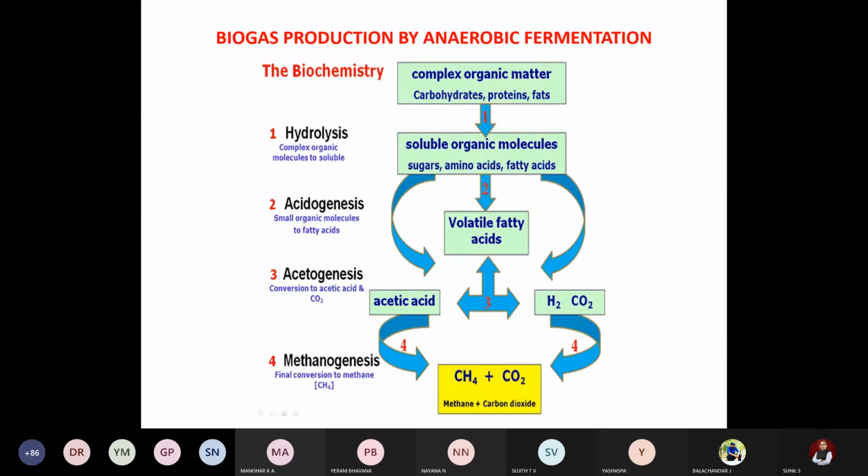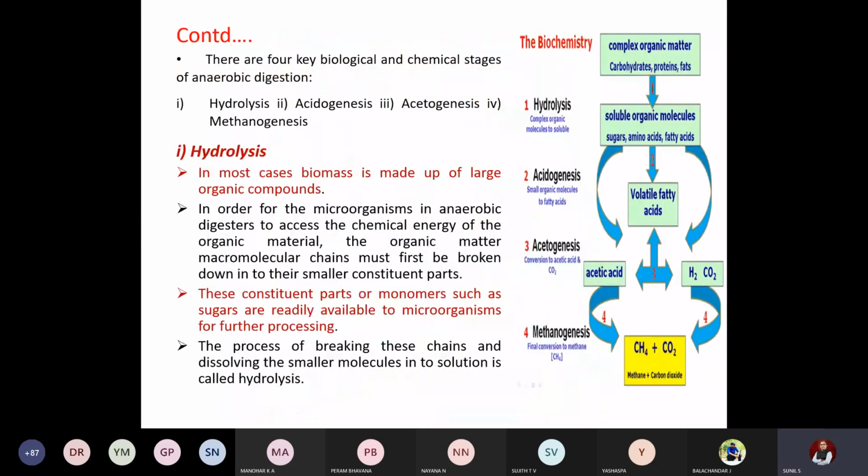Is it done? Yes. Now first we'll take it step by step. As we discussed, there are 4 key biological and chemical stages. First one is hydrolysis, second is acidogenesis, third is the acetogenesis reaction, and fourth is methanogenesis.